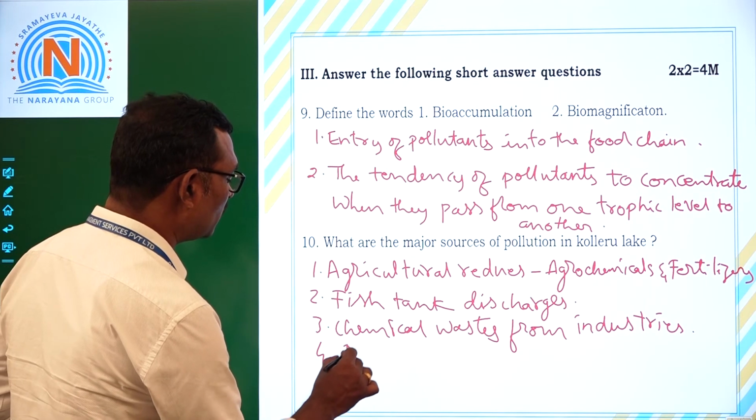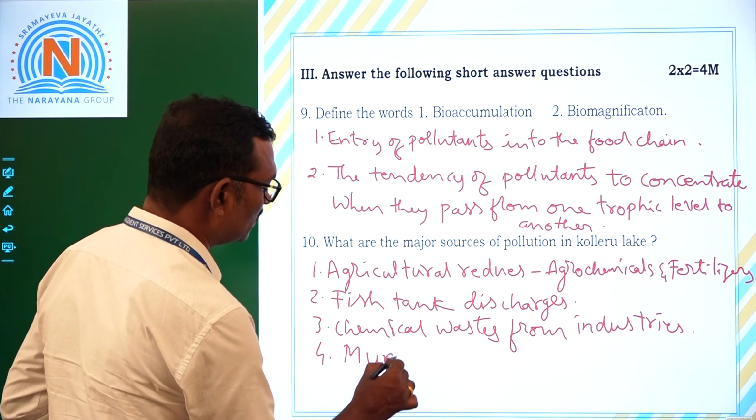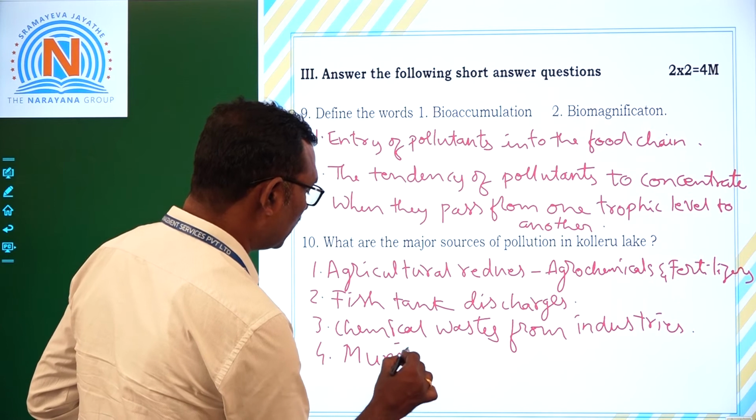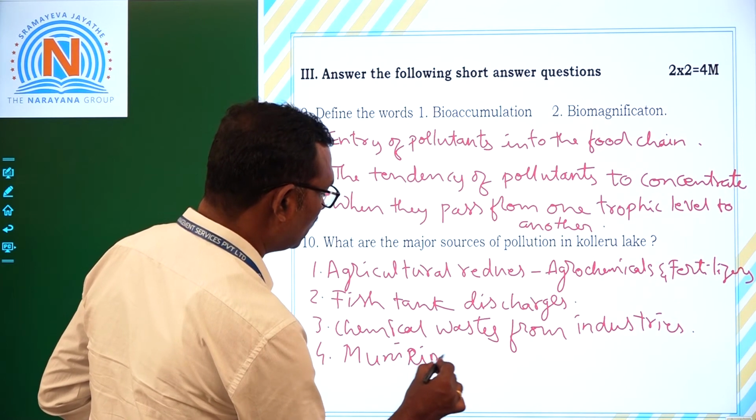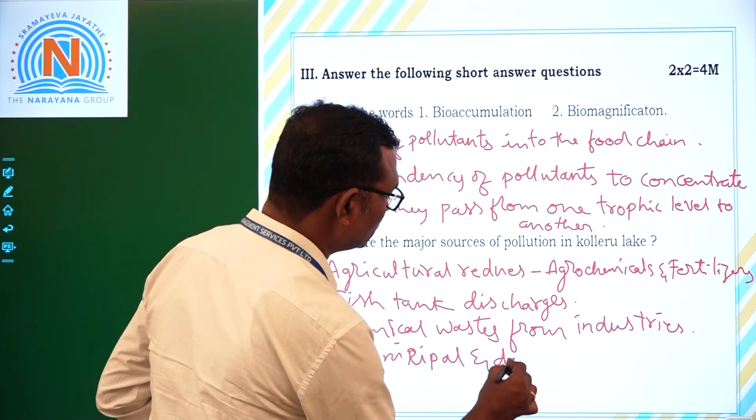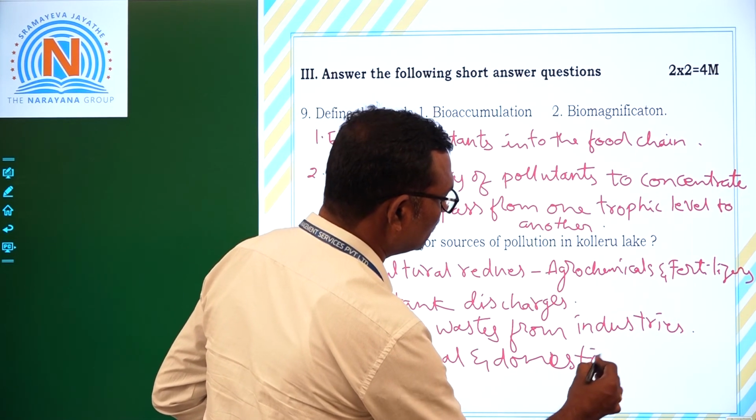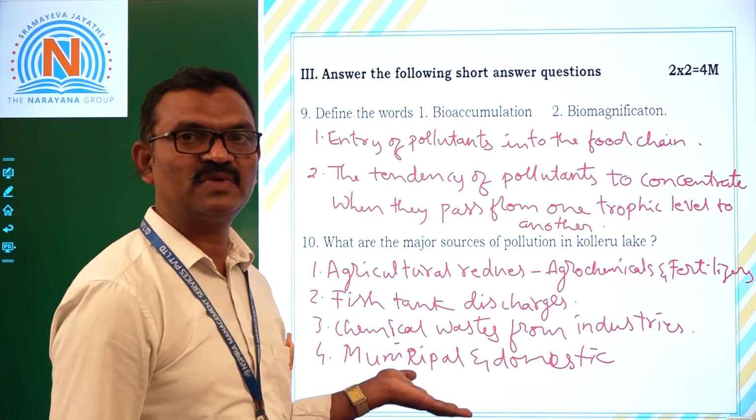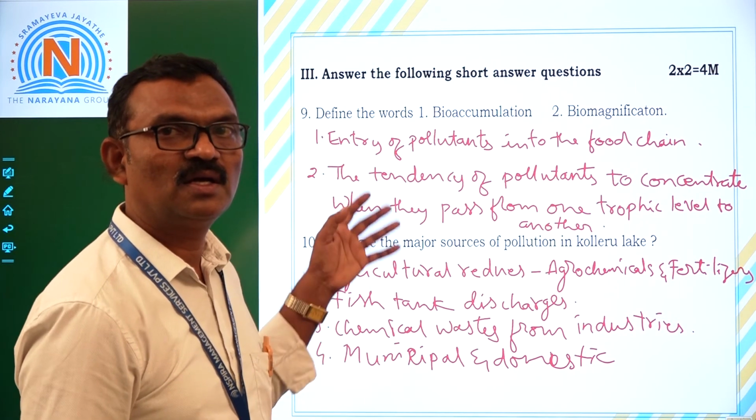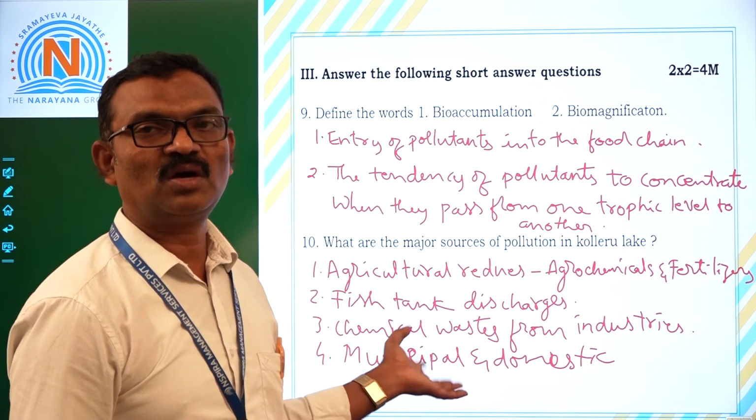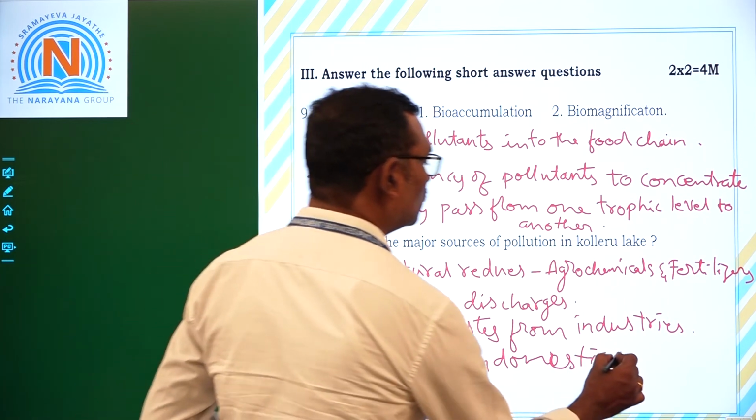Next, municipal and domestic waste. Domestic waste from houses, municipal waste, drainage water and domestic water are all released into Kolleru Lake.